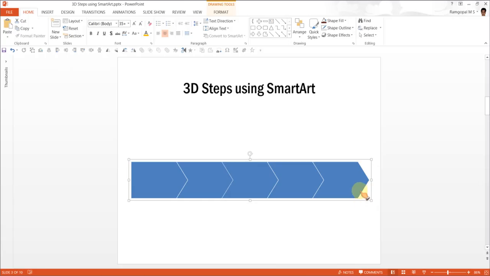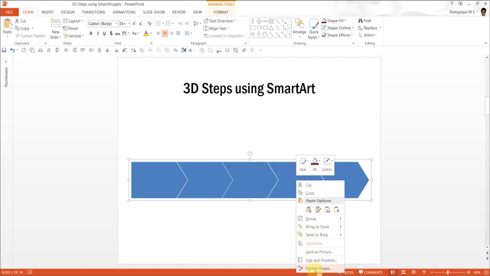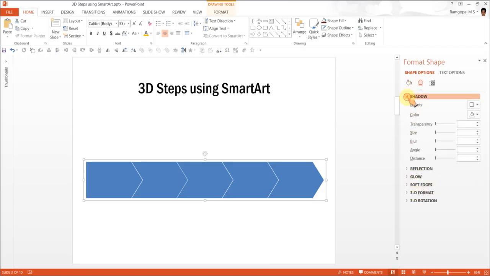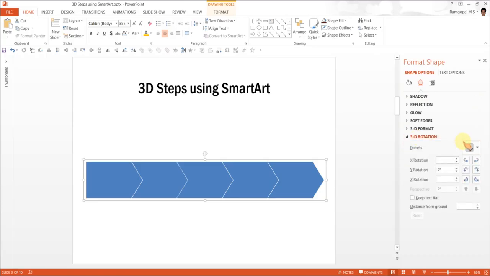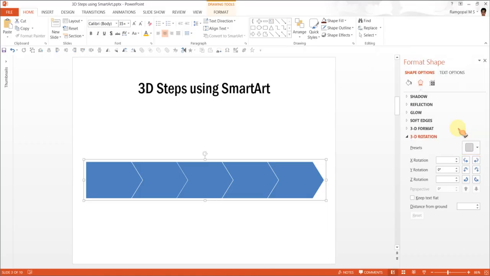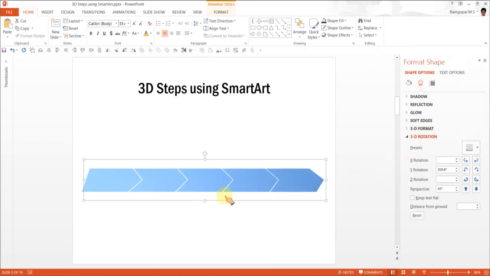The next step is to give it a 3D perspective, for which I'm going to right click on the group, go to Format Shape, and click on this option called Effects. The first thing I'm going to do is go to 3D Rotation and give it a perspective called Perspective Relaxed. It is under the Perspective tab here, so Perspective Relaxed. Now you can see that the steps are slightly tilted forward.